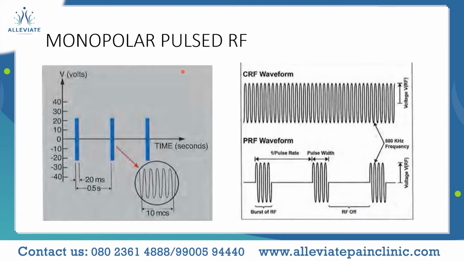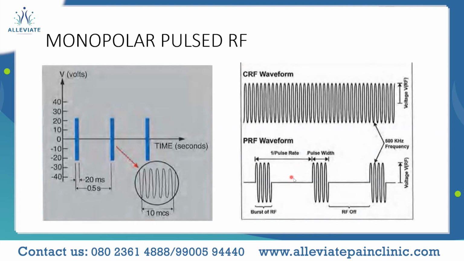If you see the generator, when you set these parameters, it automatically comes to 42 degrees Celsius for 120 seconds. So even in your generator, if you switch on the pulsed RF mode, it will automatically go to 42 degrees Celsius and 120 seconds.